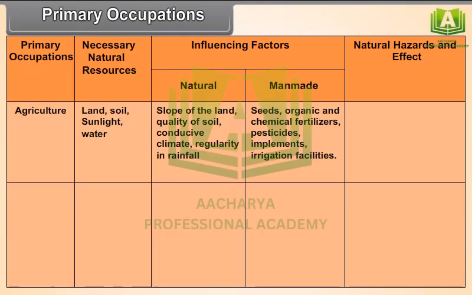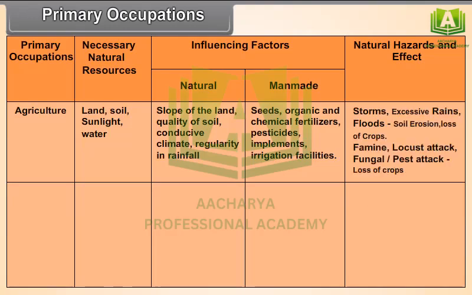Natural hazards and effects: storms, excessive rains, floods, soil erosion, loss of crops, famine, locust attack, fungal pest attack, loss of crops. Primary occupations: Animal husbandry. Necessary natural resources: land, vegetation, animals, water, sunlight.